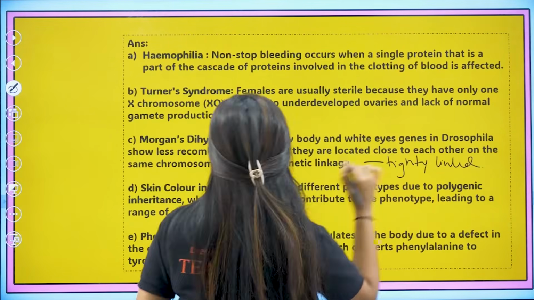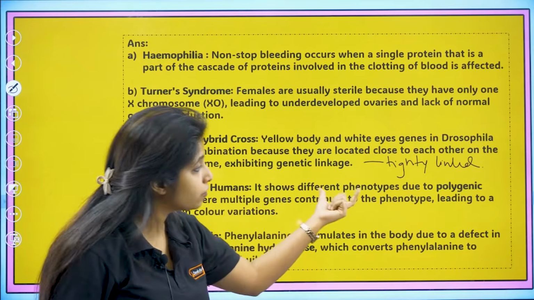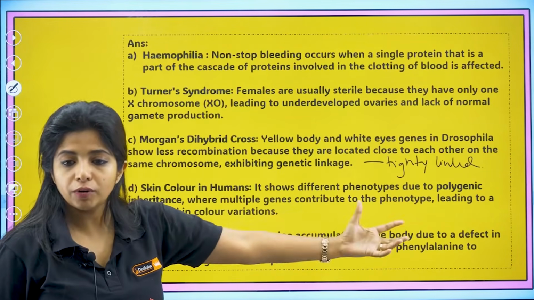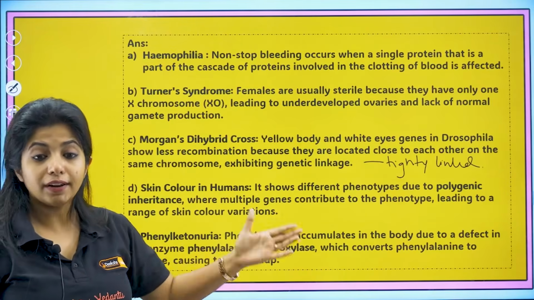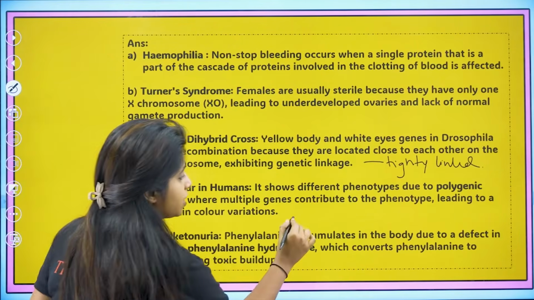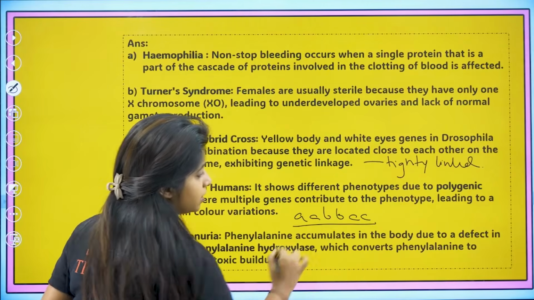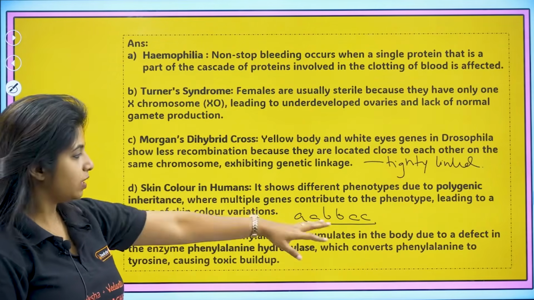Tightly linked. Now skin color in humans, it shows different phenotypes due to polygenic inheritance, where multiple genes contribute to the phenotype, leading to the range of skin color variation. That is why we have so many variations. The lightest skin color is small b, small b, small a, small a, small b, small b, and small c, small c. Okay, all of them are small.